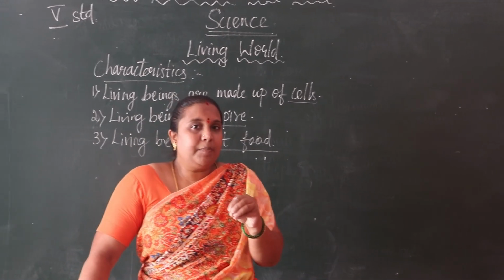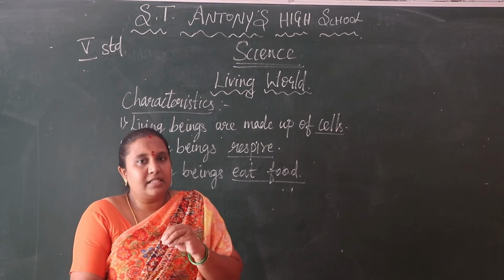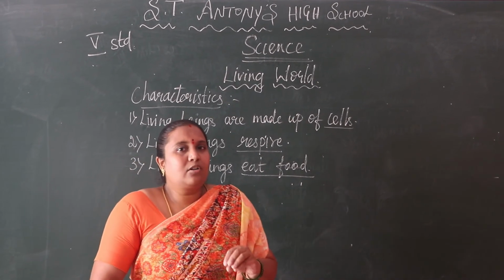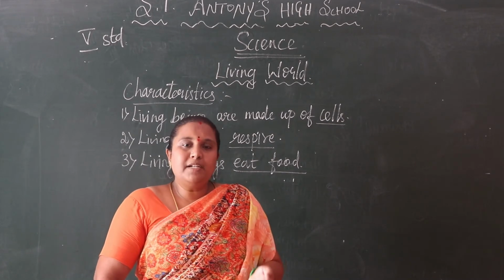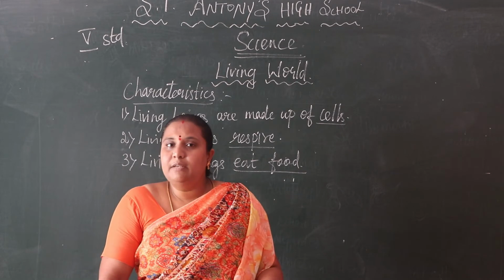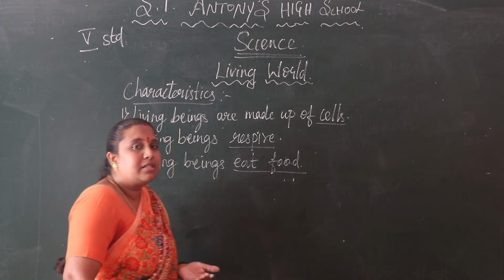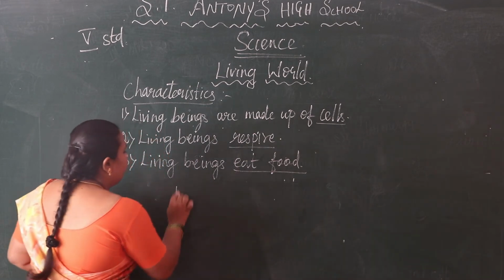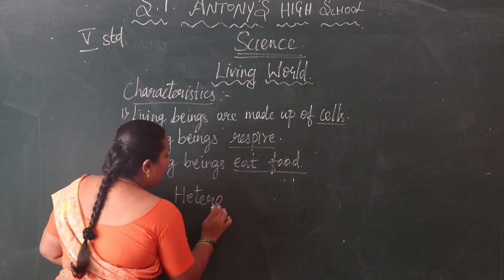Plants prepare their own food, so we can say plants are called autotrophs. But animals depend upon other things, that is other plants or other animals. So we can say animals are heterotrophs.